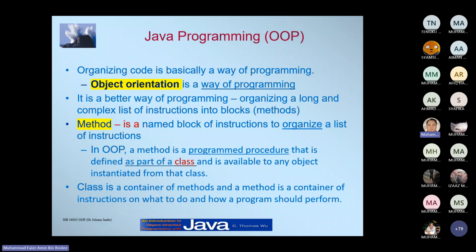In one file you can also have multiple classes, but the best practice in OOP is to have one class in a single file, right? Okay, so in a single class you will have multiple methods. You can have multiple methods or functions in it. Okay, so in the method you will have all the instructions that you want to have in your program.